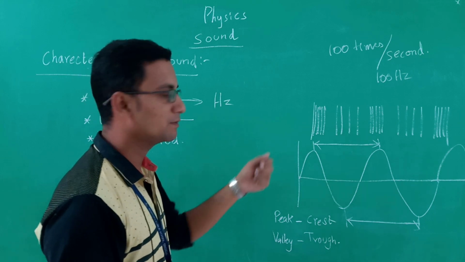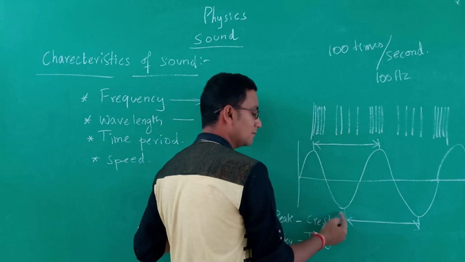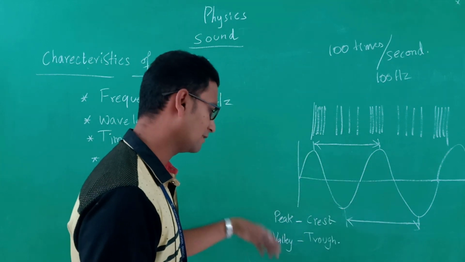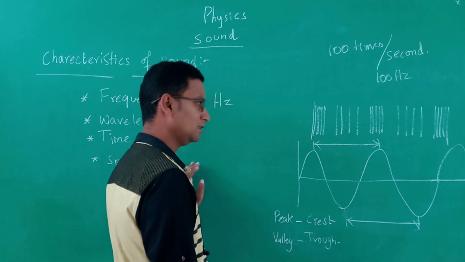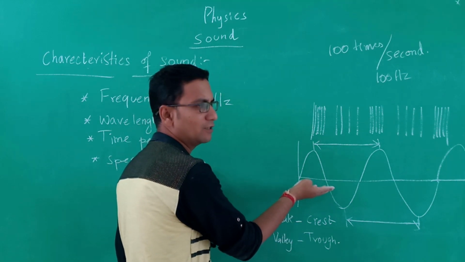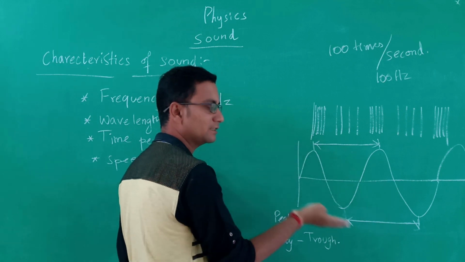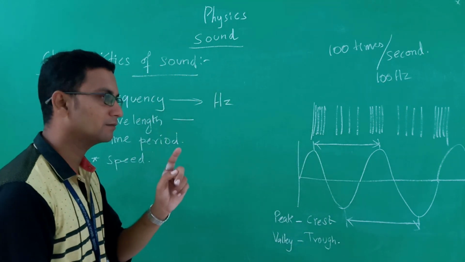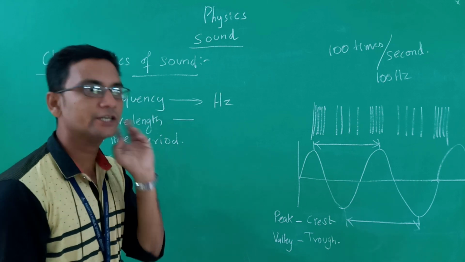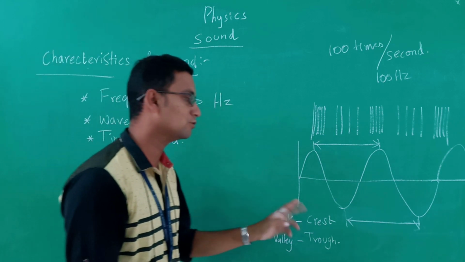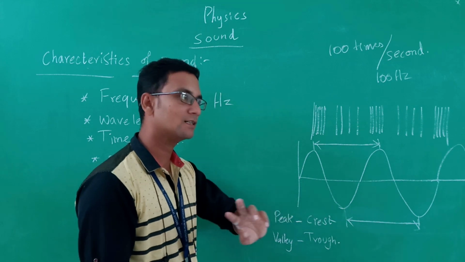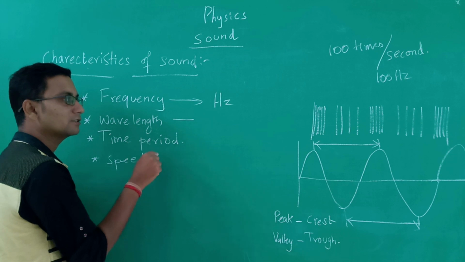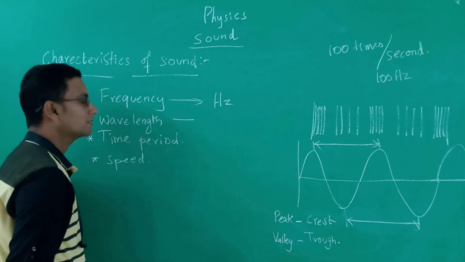Only by using this method, that is peak to peak or valley to valley. The peak is called the crest, the valley is called the trough, because we cannot get the mean value, so we catch the wave using the crest or the trough. The distance between two consecutive crests or two consecutive troughs will give you the value for the wavelength.